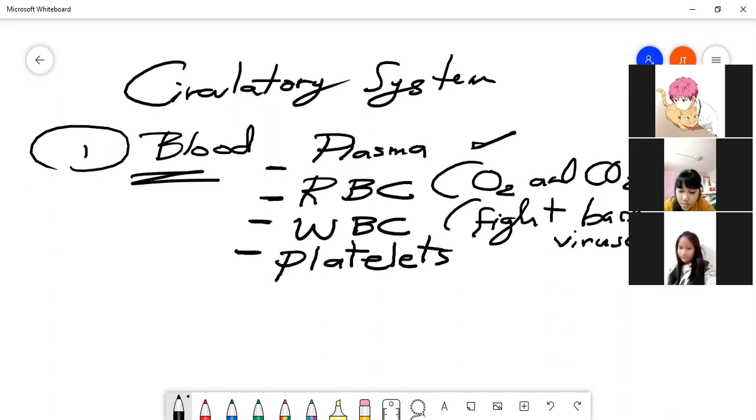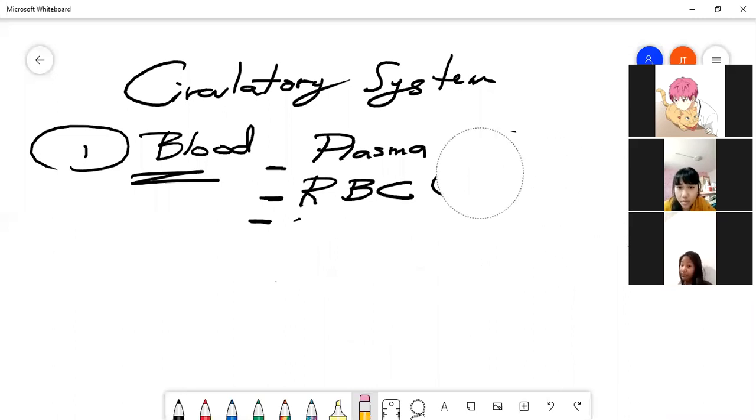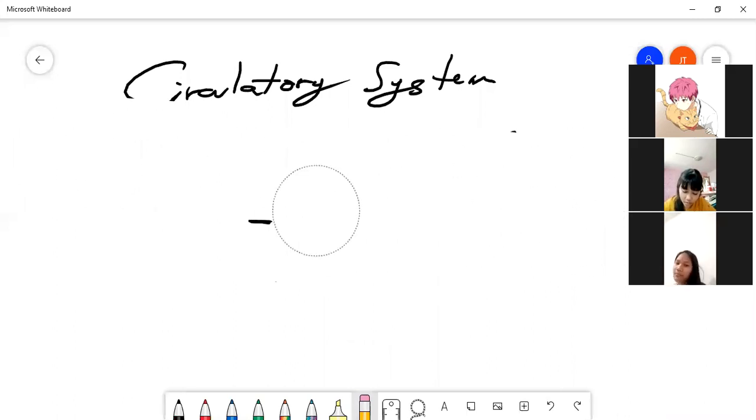Plasma carries. What is carry? Carry nutrients, digested food, and carbon dioxide, transported in the plasma. Okay. Understand? So, blood has four components. Number 2 about the circulatory system is all about blood vessels. Okay, number 2.